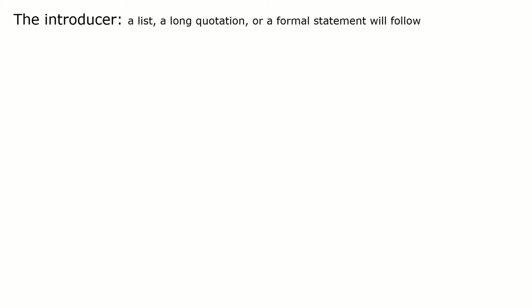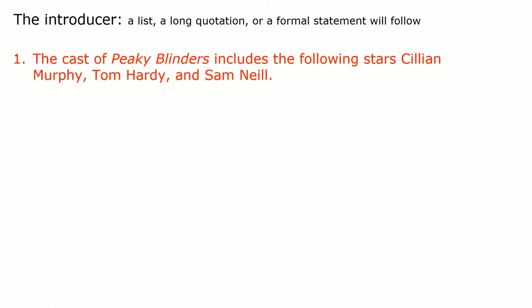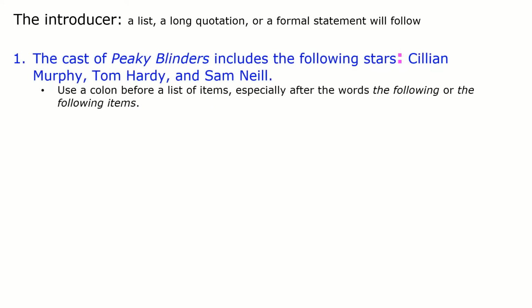So what we're going to do today, go through a few examples of colon usage in some sentences related to the Netflix show The Peaky Blinders. The first sentence. The cast of Peaky Blinders includes the following stars: Cillian Murphy, Tom Hardy, and Sam Neill. Okay, so clearly we have here a list of actors who appear in the show, and as per my previous instructions, we can use a colon to introduce that list. Therefore, we can place the colon between stars and the name of the first actor.